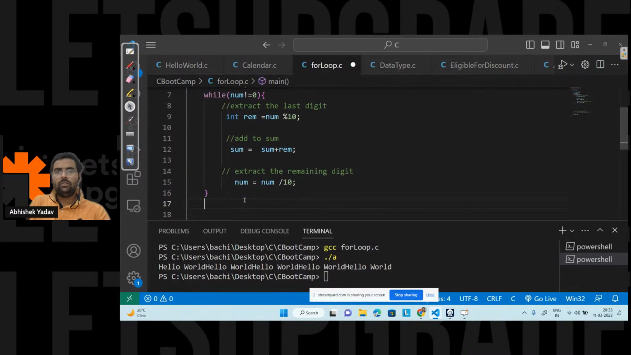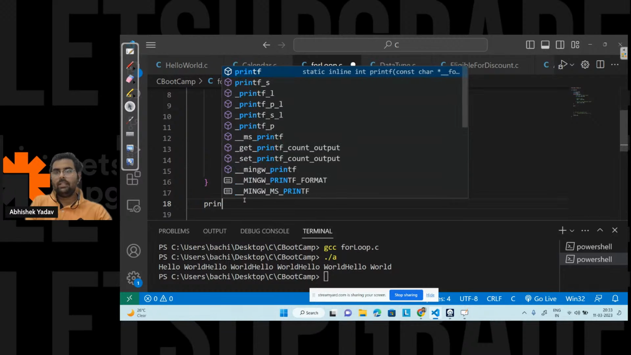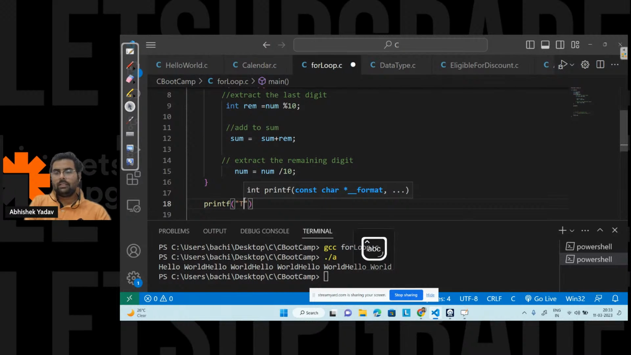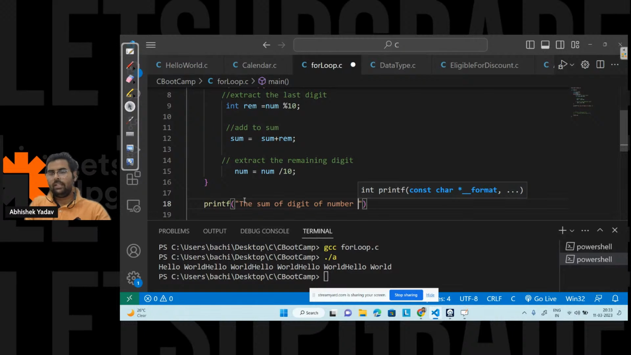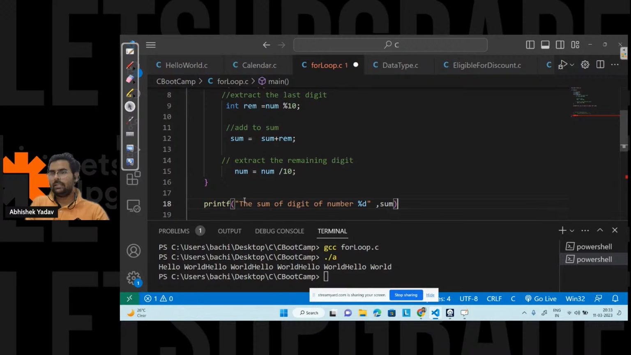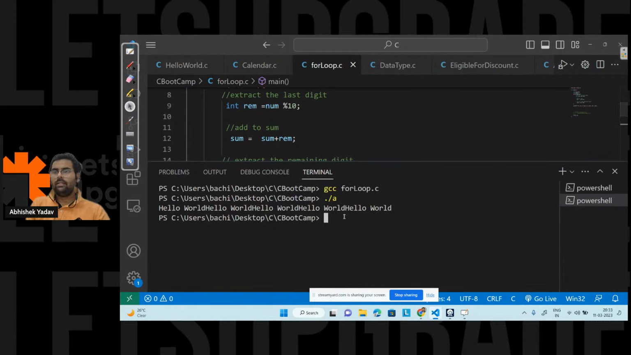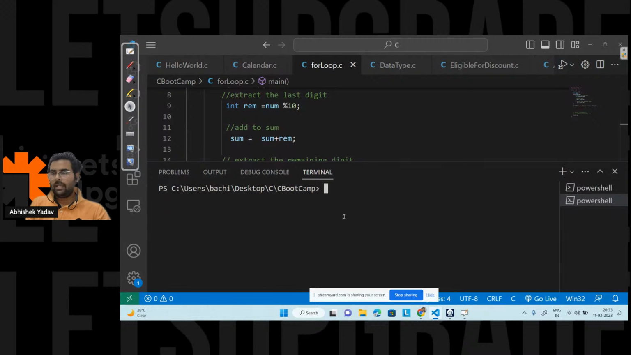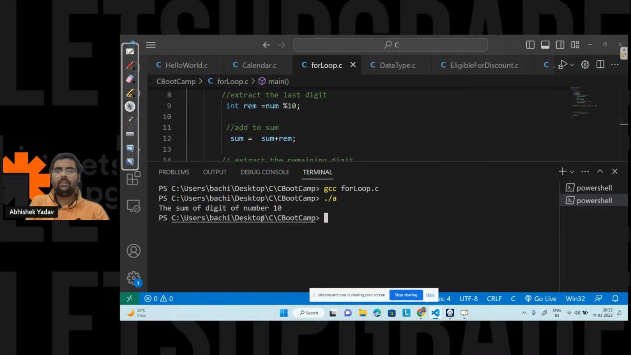After that, you will move out of the while loop, and here you will print the value, that is printf the sum of digit of number, and here you will use %d, right? And here you will write the name of the variable, that is sum. And let's run the code. So here, clear the screen, compile the code, run the code. Here you can see I am getting the sum of the digit of a number is 10, right?